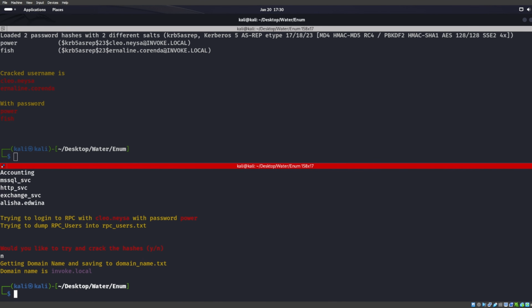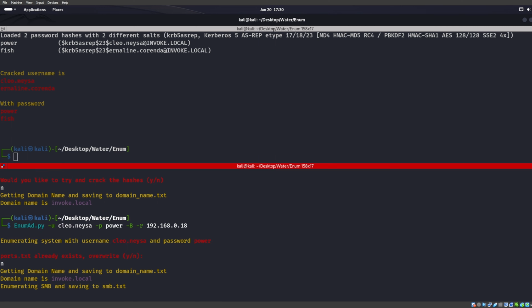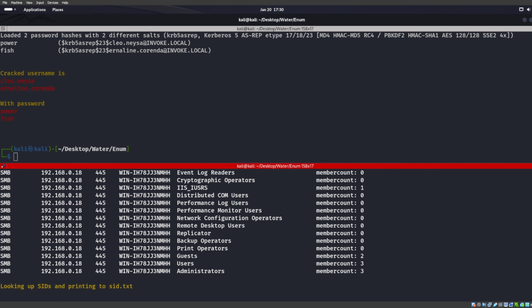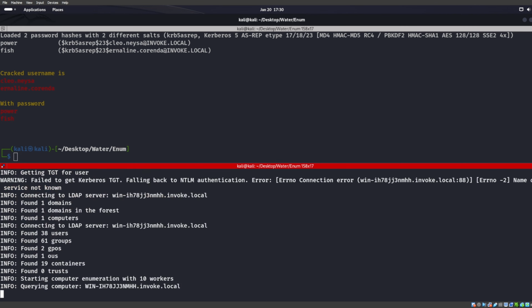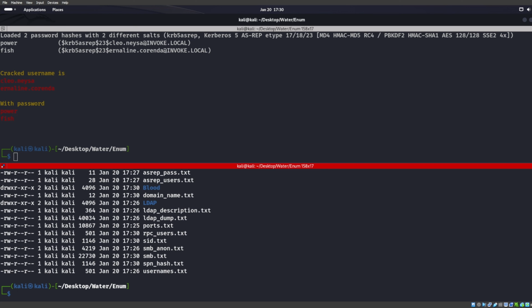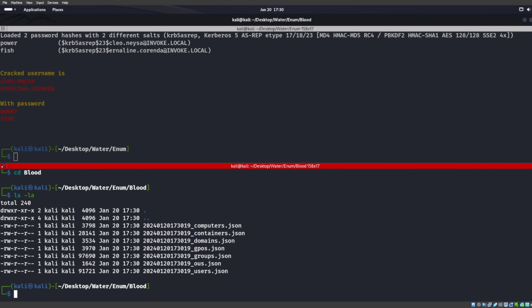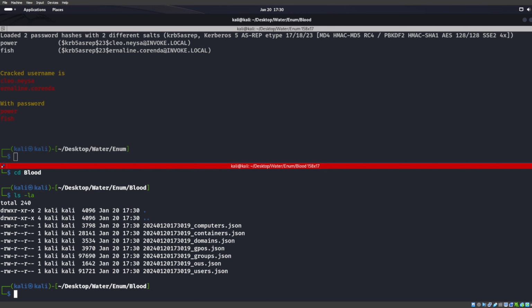And then we can also do it for BloodHound, right? So we can also do -a B and try to get a BloodHound going here. Okay, so as you can see, we can also run BloodHound with it too. And when we run that BloodHound, we can see that it does actually drop out a bunch of stuff for us. That's going to be it for EnumAD.py. That's just one of the things that you could try to use whenever you're going through some different things.